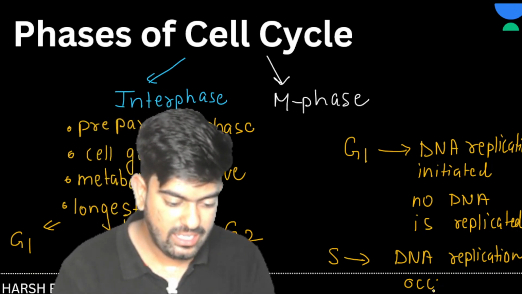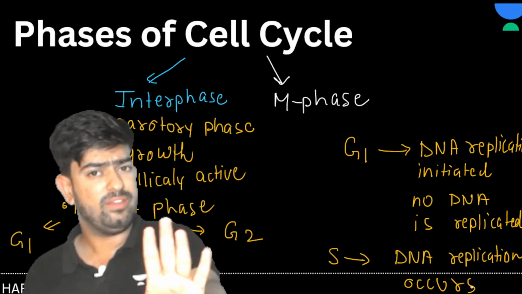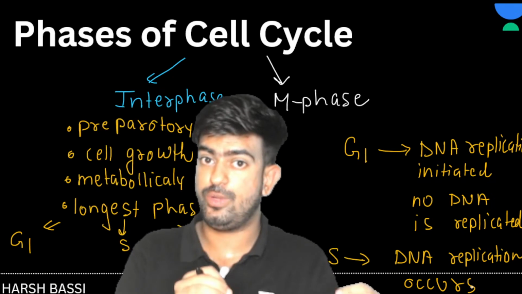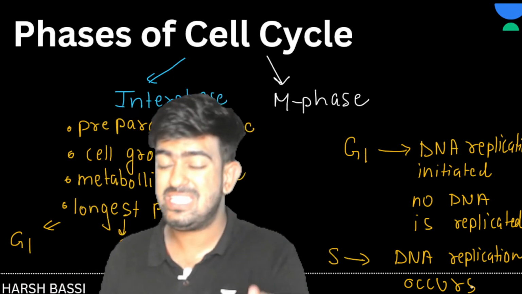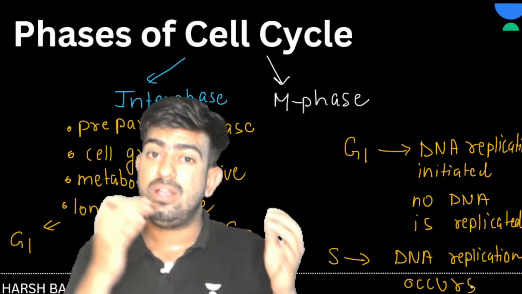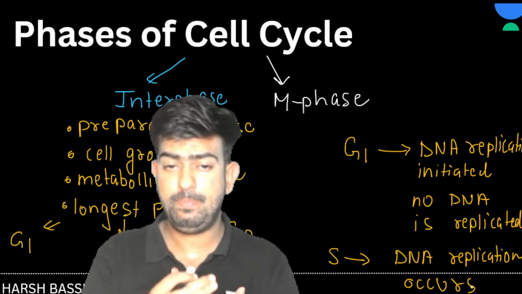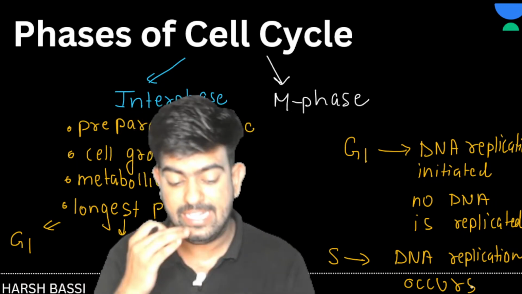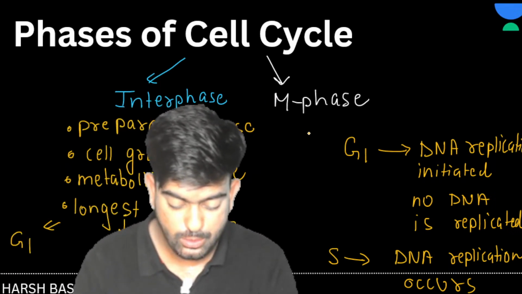In S, DNA replication occurs. This is a basic idea I am giving. I'm not saying this is the only thing which is going to happen. We are going to see everything in very detail, but let's build a basic idea and move step by step. G1, DNA replication started. S, DNA replication occurred. What about G2, sir?